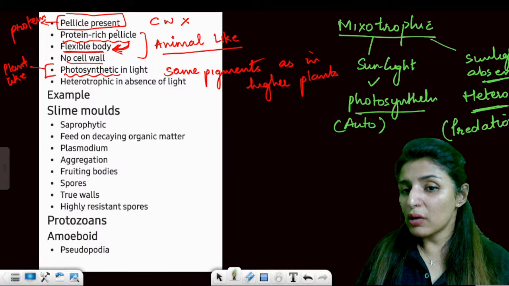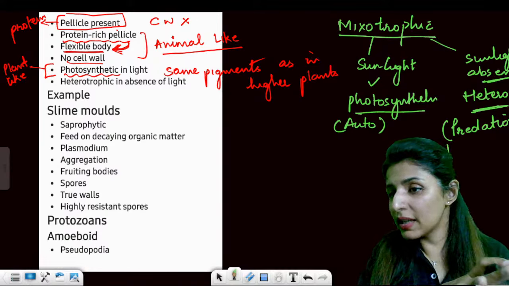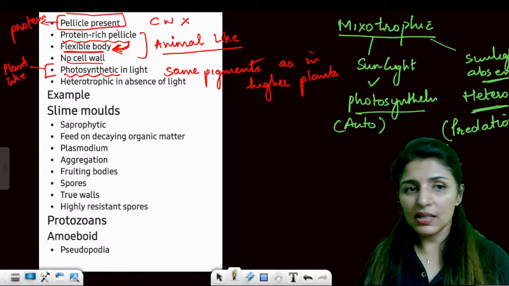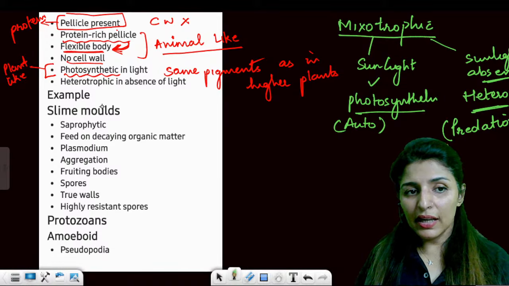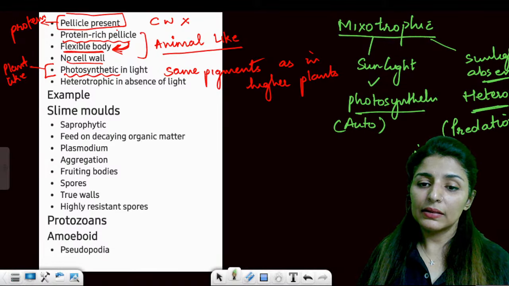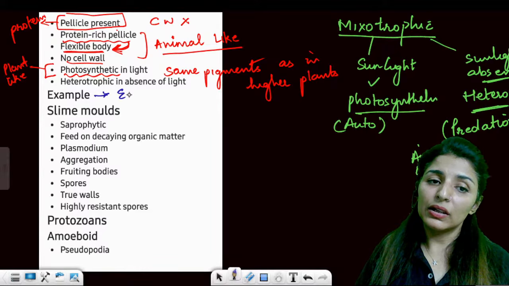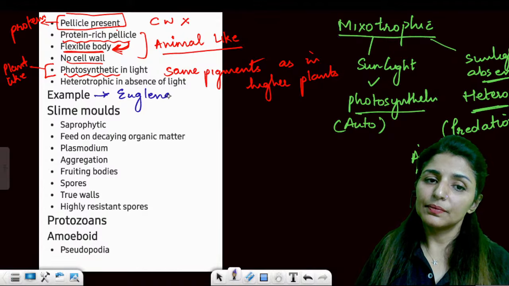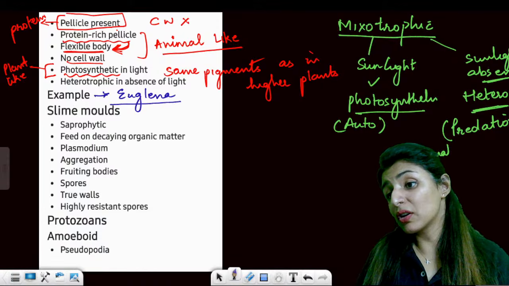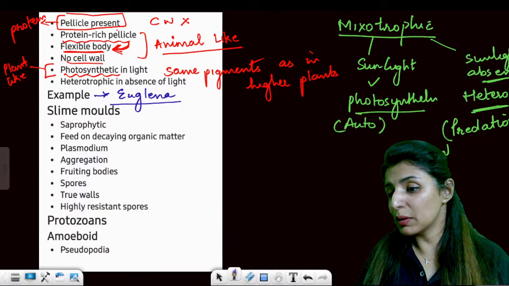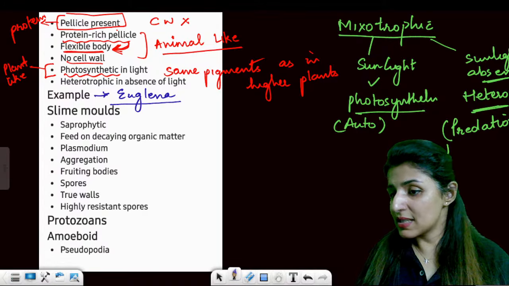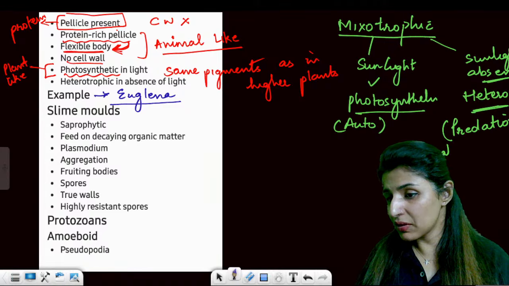Yes or no? So now do you understand which are the animal-like features and which are the plant-like features in case of euglenoids? And the example is euglena. That is why we called euglena a connecting link between plants and animals. Are these points clear to everyone?